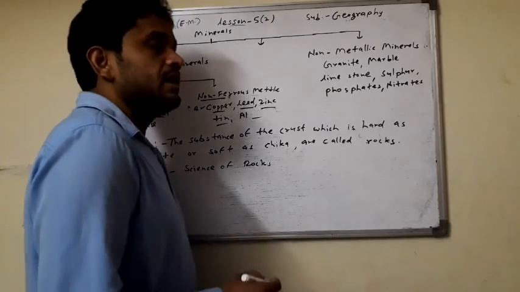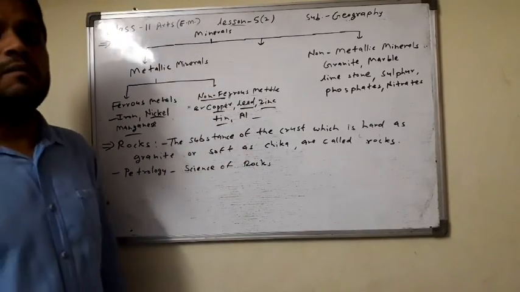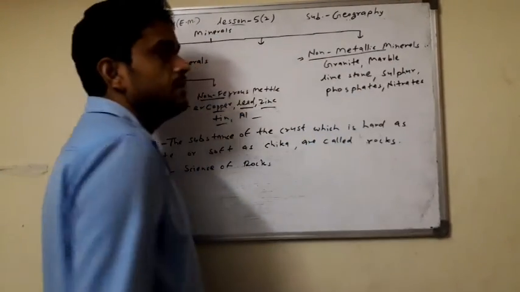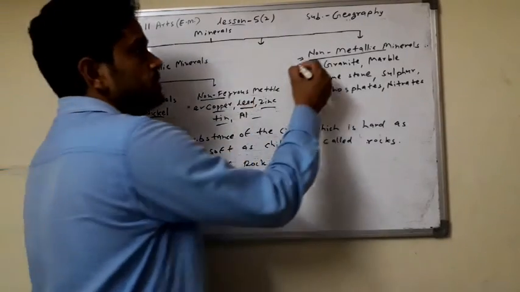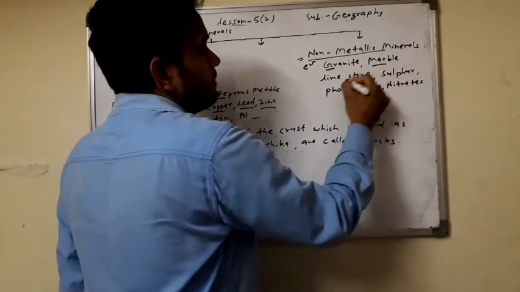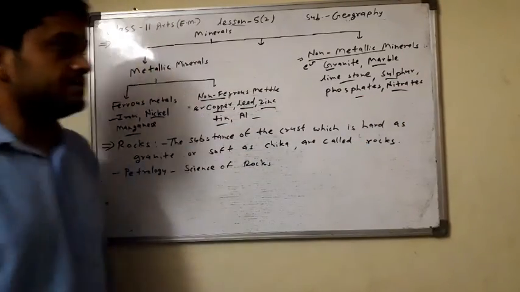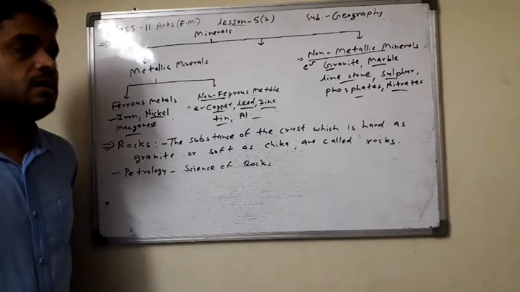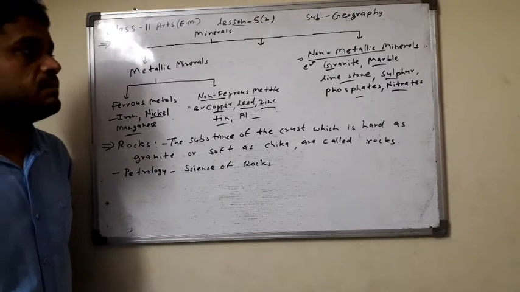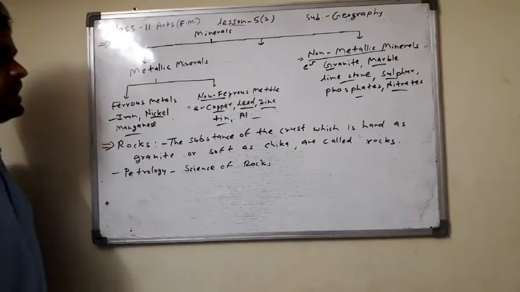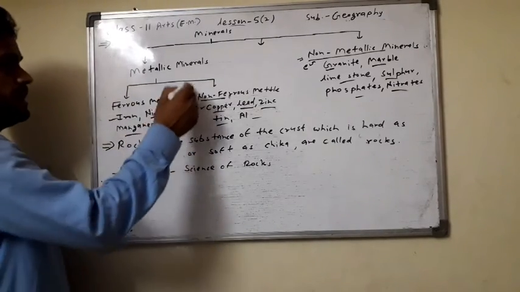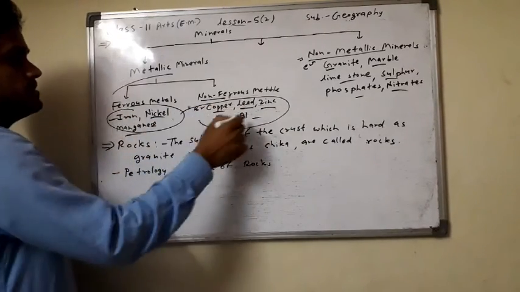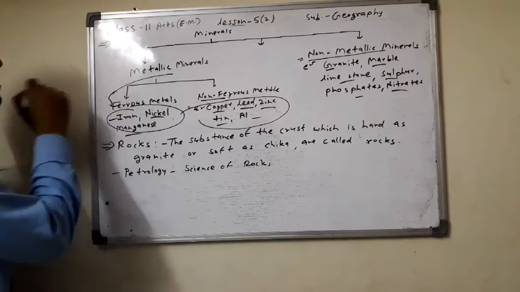Then non-metallic minerals: minerals that do not have a metal part are included in the category of non-metallic minerals. Examples of non-metallic minerals are granite, marble, limestone, sulfur, phosphate, nitrates. Clear? And examples of metallic minerals are iron, nickel, manganese, copper, lead, tin, zinc.